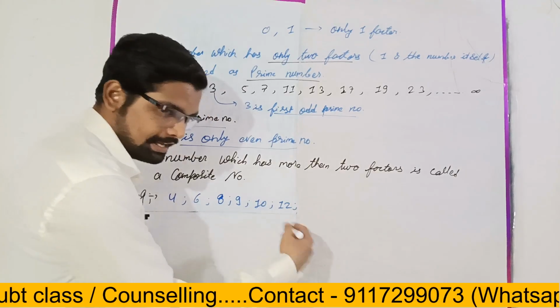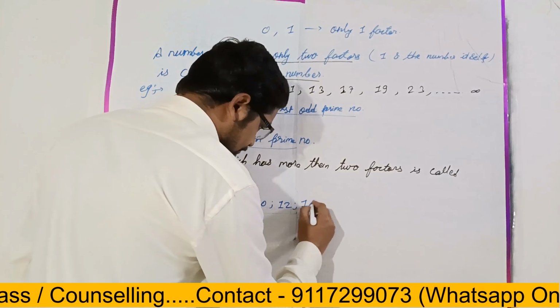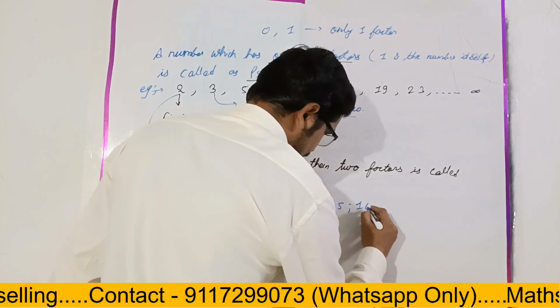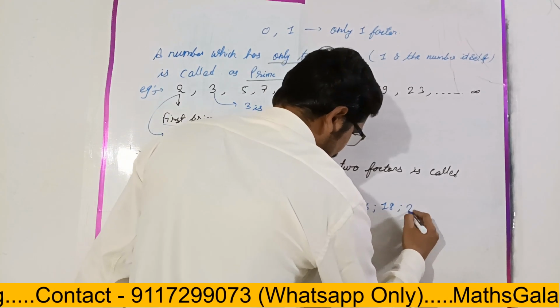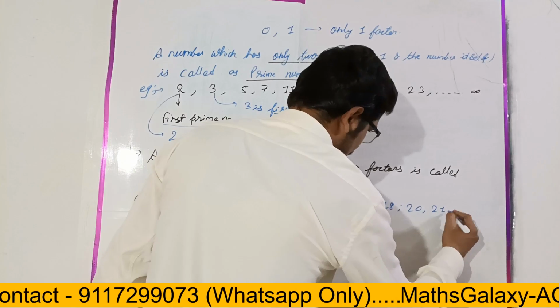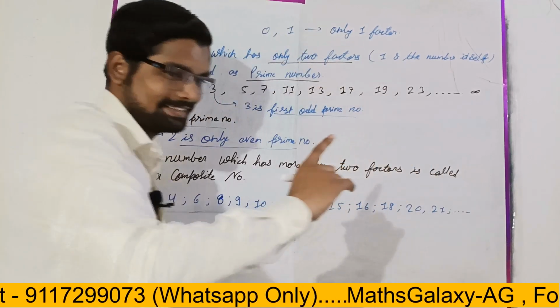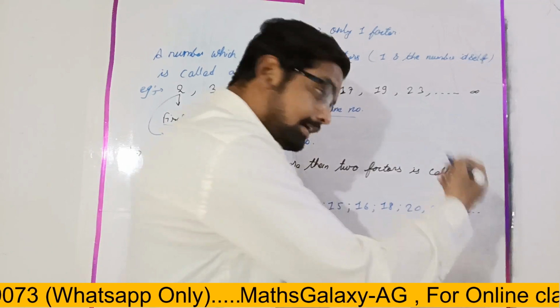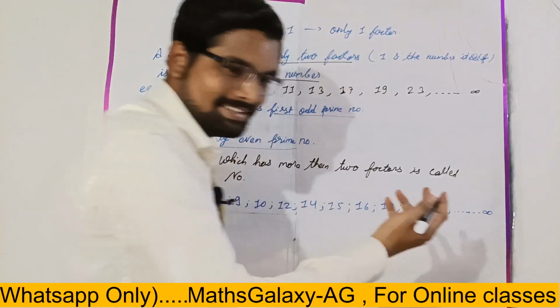Good. Next, please continue it. 14, 15, 16, 18, 20, 21, 22. Yes. Okay, good, thanks. So it will continue till infinity, again infinity, right?